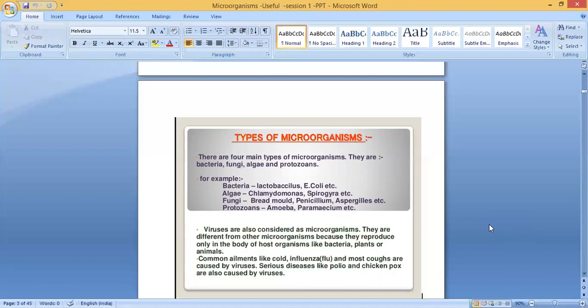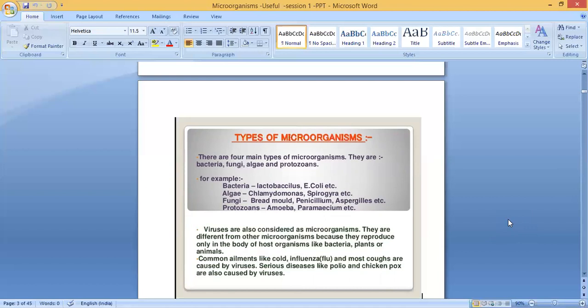Just now I showed what bread mold is. It grows on the bread. Penicillium is a type of fungi, but we can produce the penicillin antibiotic from this fungus. It's actually a useful fungi. Then Aspergillus causes different types of diseases. Once it enters the body, it causes fever, lung congestion, and cough. Different types of symptoms can be seen in human beings. Then protozoans, examples are amoeba and paramecium.